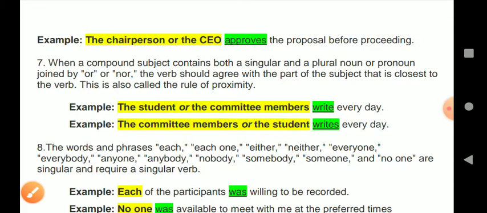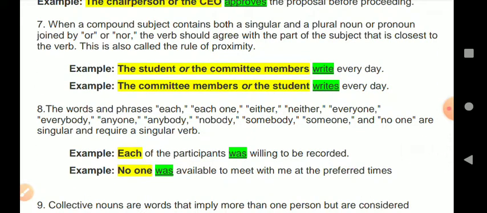This is also called the rule of proximity. Suppose anyone asks you what is the rule of proximity, always keep in mind, if in any sentence two or more subjects are given and one is singular and one is plural and it is connected with or, nor, then it should agree with the part of the subject that is nearer to the verb. Suppose if it is connected with and, then we should always use plural verb, but if it is connected with or and nor, then follow this.